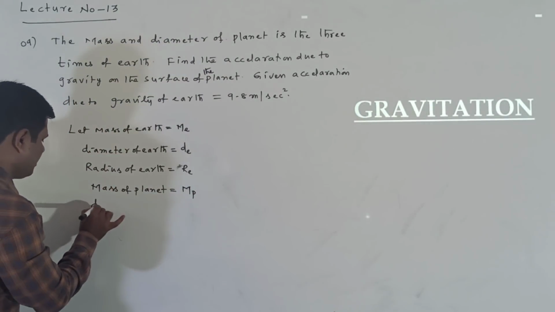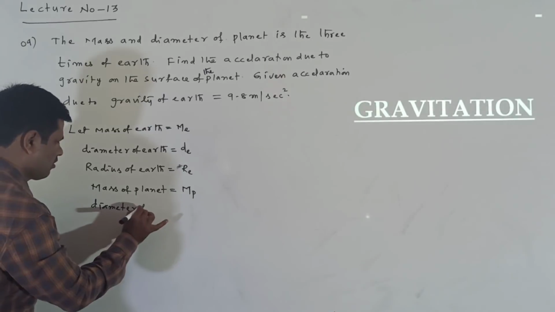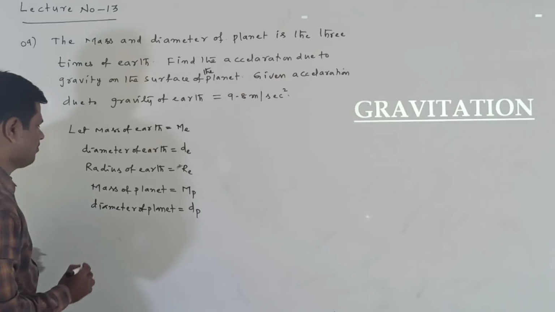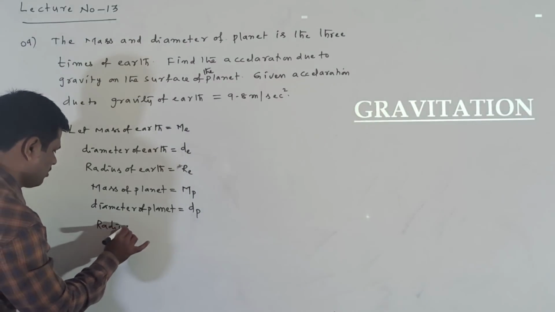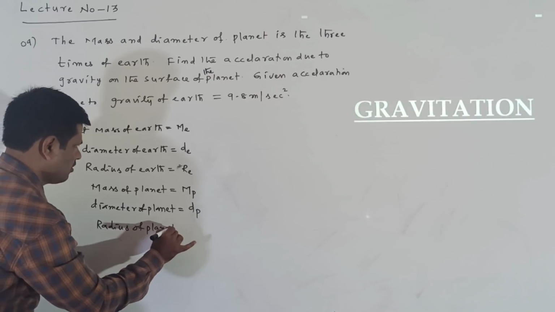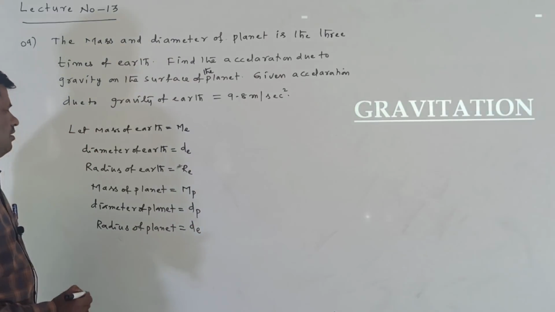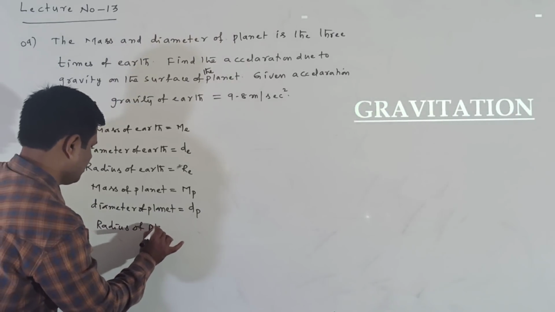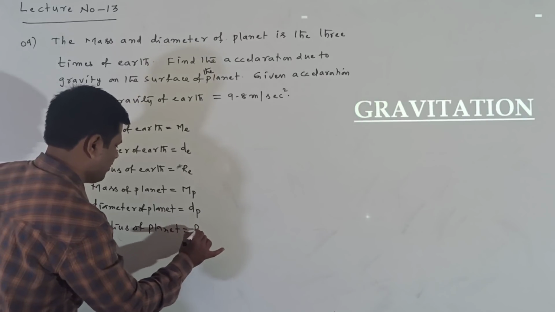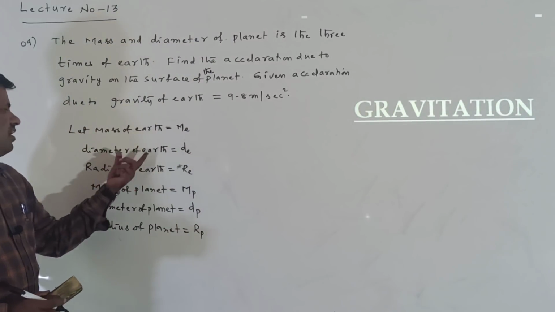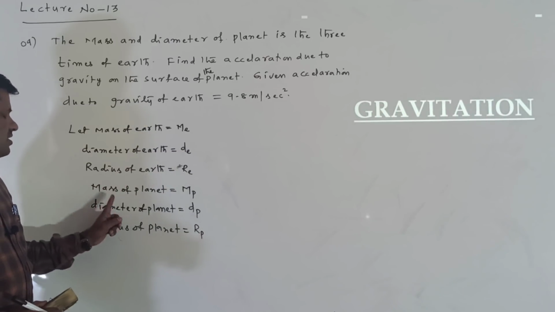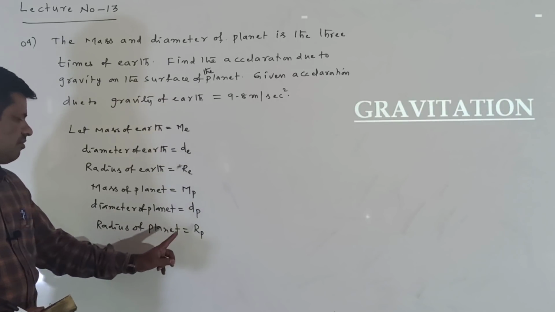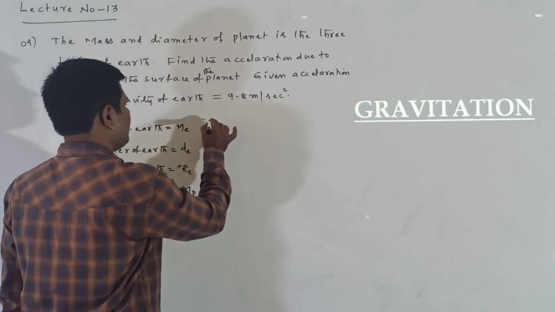Next, the diameter of the planet is equal to Dp. Next, the radius of the planet is equal to Rp. Okay, radius of planet is equal to Rp. Right, this is mass of earth, diameter of earth, radius of earth. Next mass of the planet Mp, diameter of the planet Dp. Next radius of the planet is equal to Rp. Now what is given in the problem here?